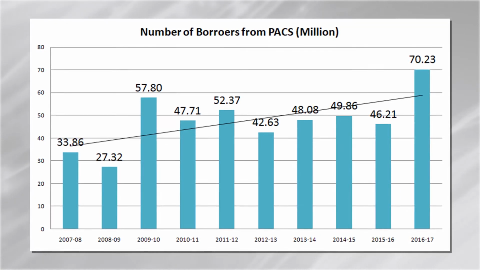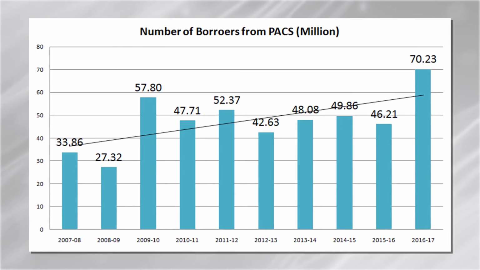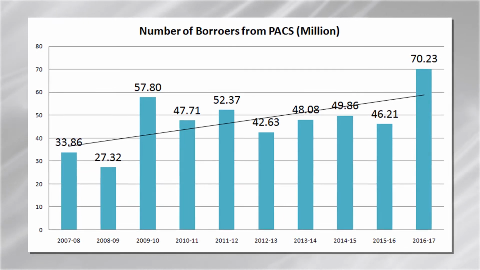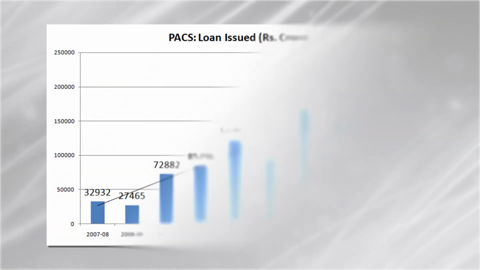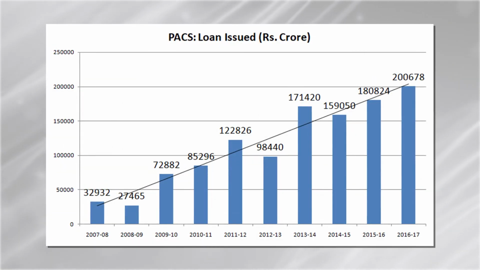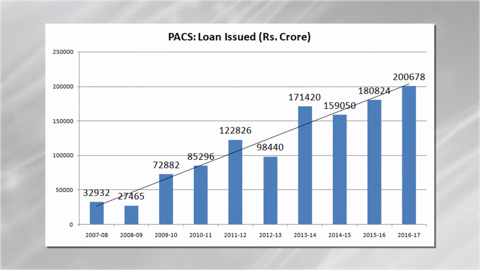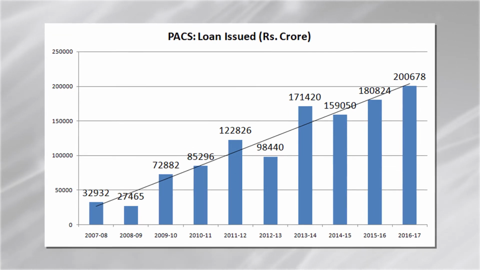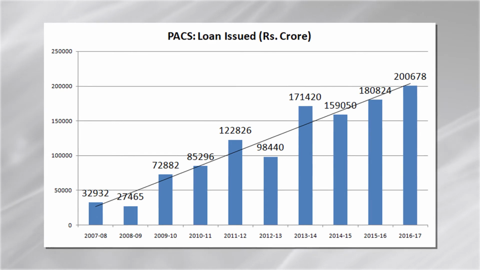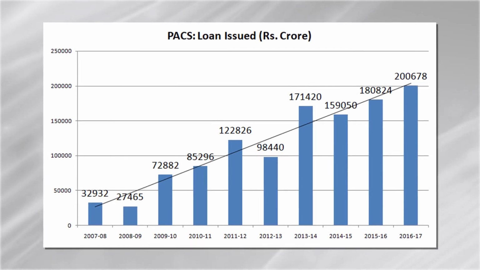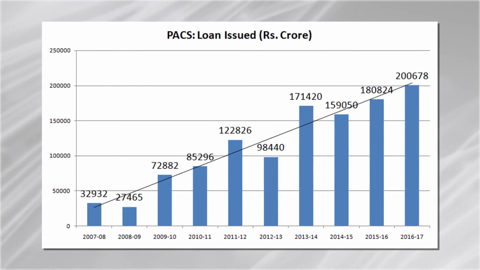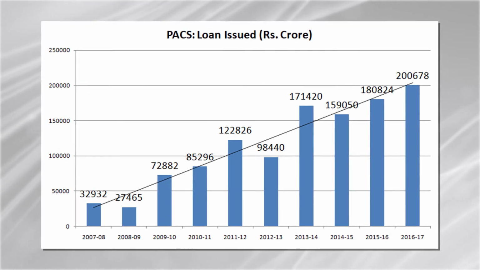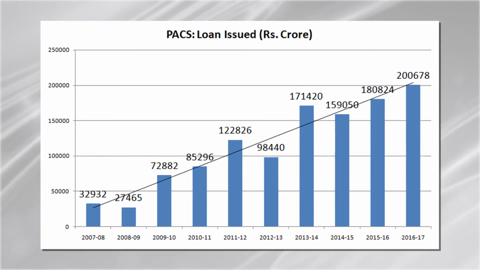There is a requirement for such organizations at the grassroots level who provide the credit or loan requirement to the farmers. Here you can see the amount issued by the primary agriculture credit cooperative societies, which has increased substantially.